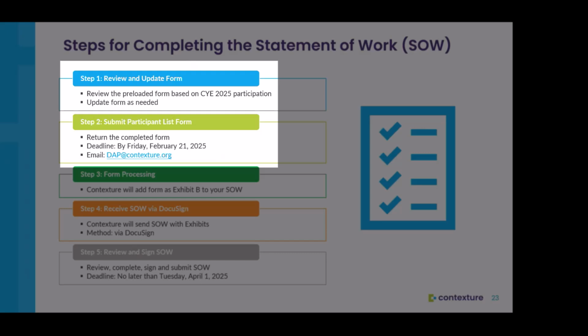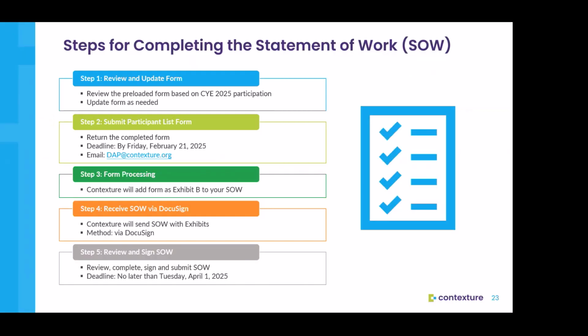Now, let's take a moment to explain the statement of work, or SOW, process. The first and second steps are for you all to complete your participant list and return it to dab@contexture.org no later than February 21st, which is next week.